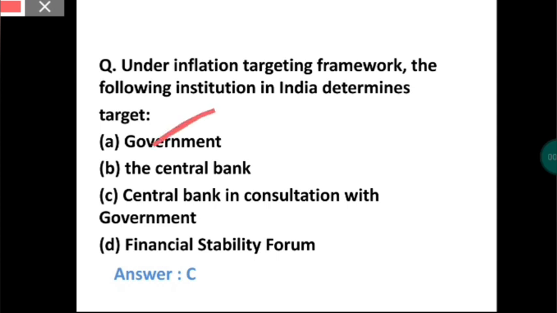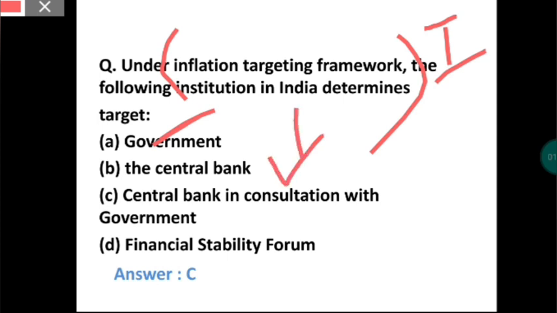I will explain in detail. What does inflation targeting framework mean? It means RBI has a strategy and accordingly sets an inflation rate target. RBI then has monetary policy under it, and it keeps changing the monetary policy in such a way that this inflation rate can be attained.